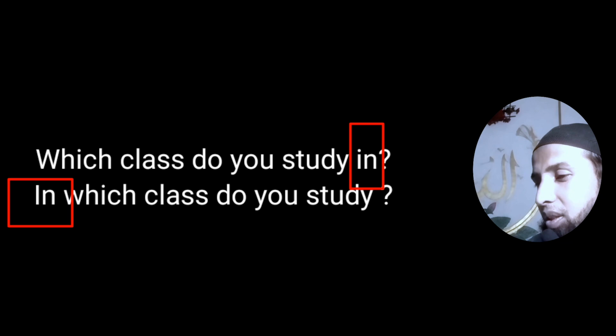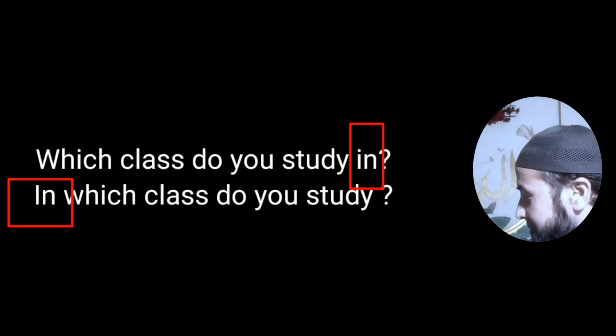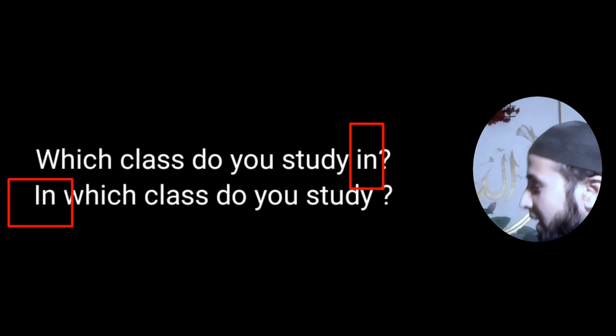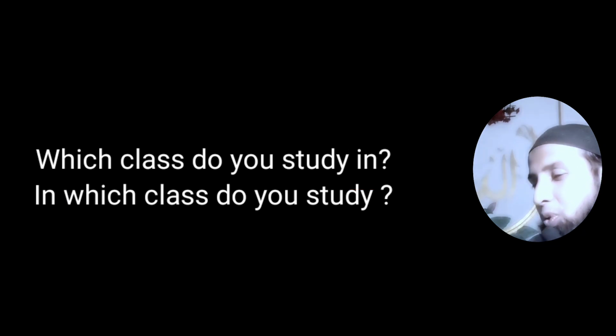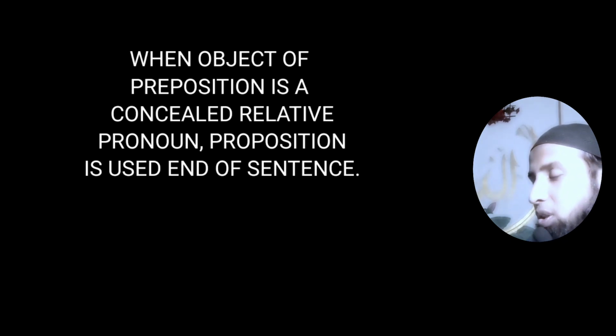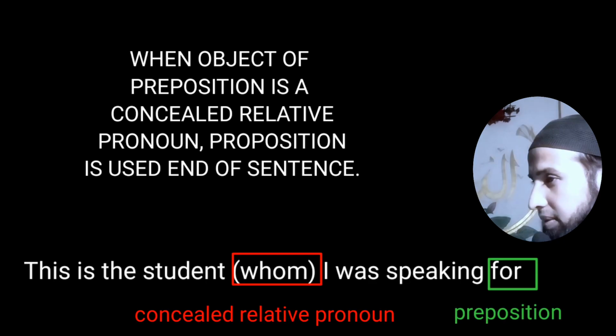Example you can take: which class do you study in? The preposition in is at the end of the sentence, not before which. And the second sentence we can take: in which class do you study? In this sentence, the preposition in is before which, so we can use it, no problem. Okay, clear? Next rule. When the object of the preposition is a concealed relative pronoun, the preposition is used at the end of the sentence.